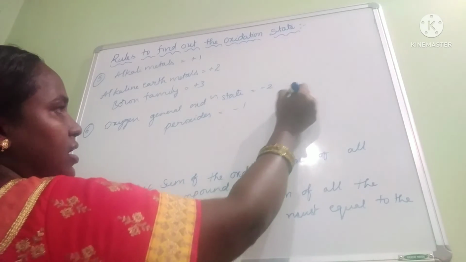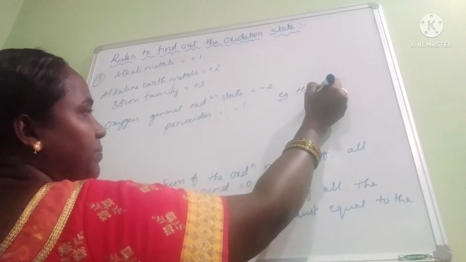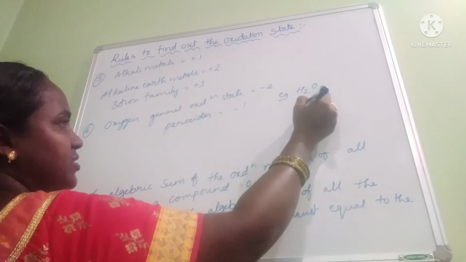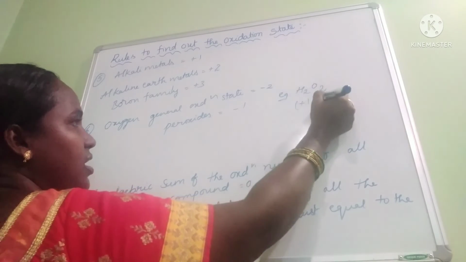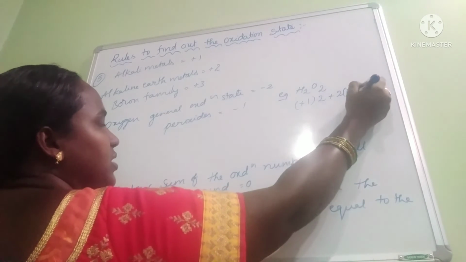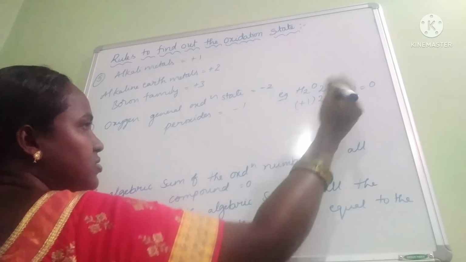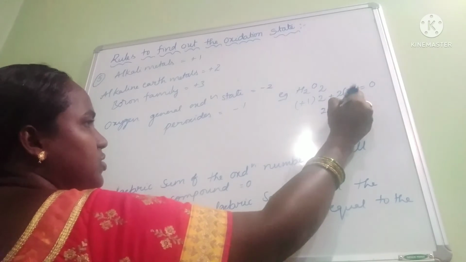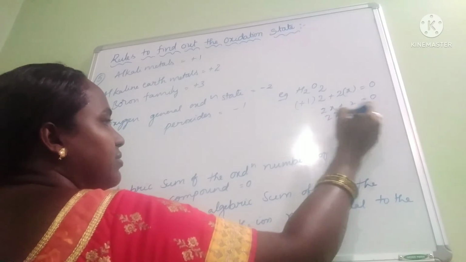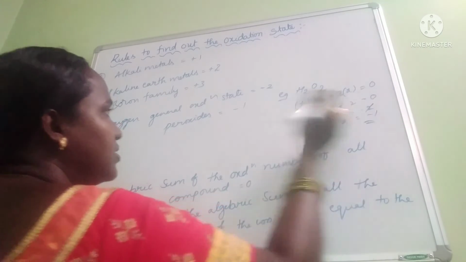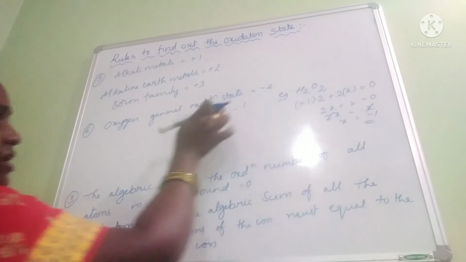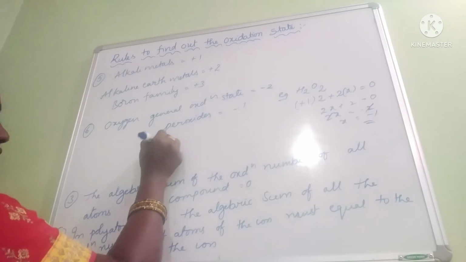For example, H2O2, hydrogen peroxide. Why? Because here hydrogen has +1 charge. How many hydrogens? 2. And for the 2 oxygens we have to find the oxidation state. The sum should be equal to 0. So 2x plus 2 is equal to 0. 2x is equal to -2. X is equal to -1. Right? X means the oxygen oxidation state in case of peroxide is -1.